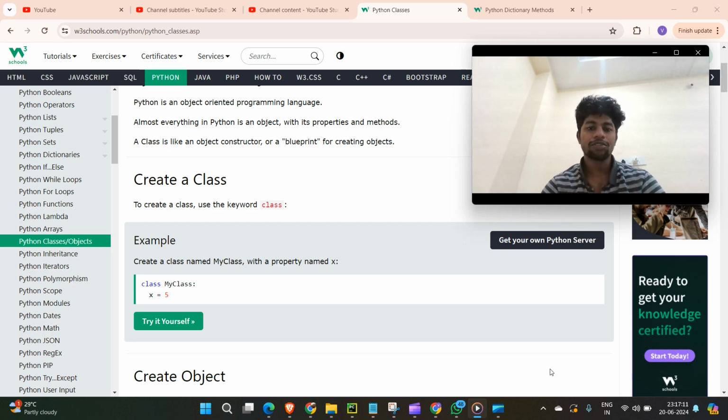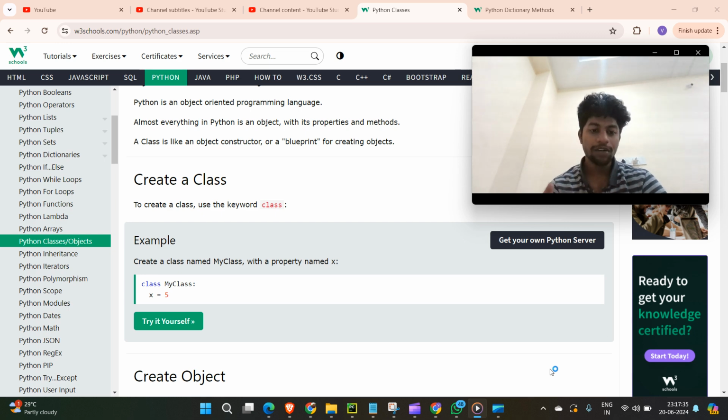So in Python, everything is an object. Like if you take the string, or if you take the list, those are data types, but at the end, it's nothing but objects. Why are we saying that? Because you can access the methods, right? If you put a dot, it will display them. If you create one list and assign it to a variable, and after that you put a dot, obviously it will display all the methods like append, delete. So these kinds of methods. How are you getting those?